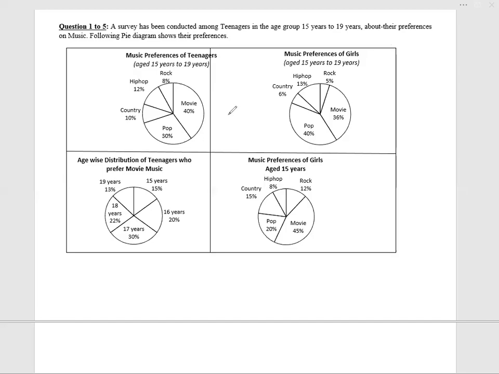Pretty much complicated. DI pie chart sets come with multiple pies, which are all interconnected. Look at one at a time. Music preference of teenagers aged 15 to 19. So this is a breakup of all teenagers.